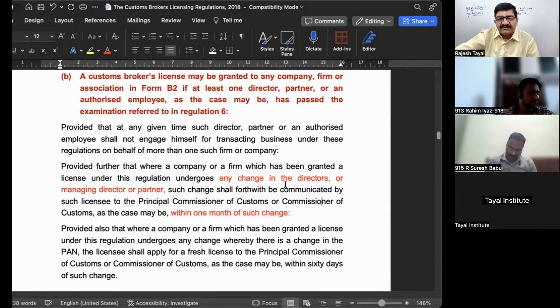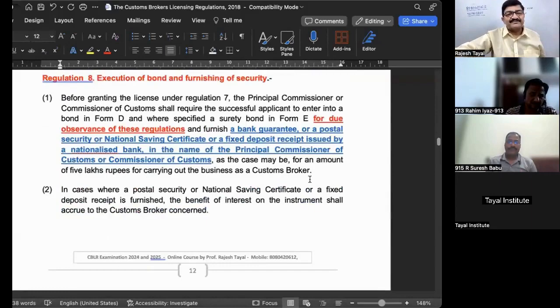It is said it shall be communicated. Okay, so the matter ends only by giving the information. But what happens if the person, the partner or the director, happens to be an F card holder whose license is being used? Then this is not the question. Then it will go under regulation number 11.